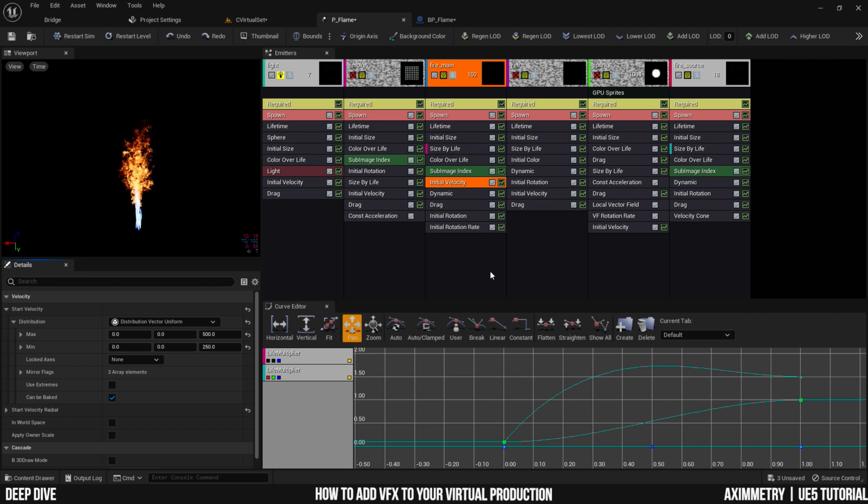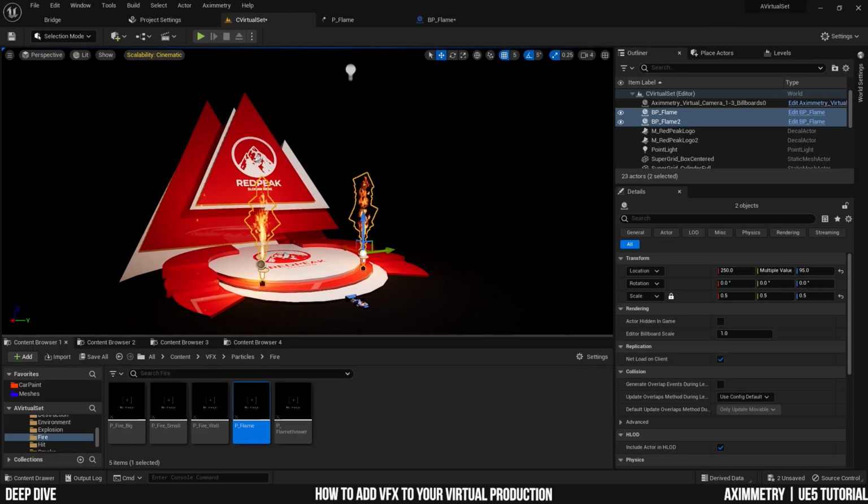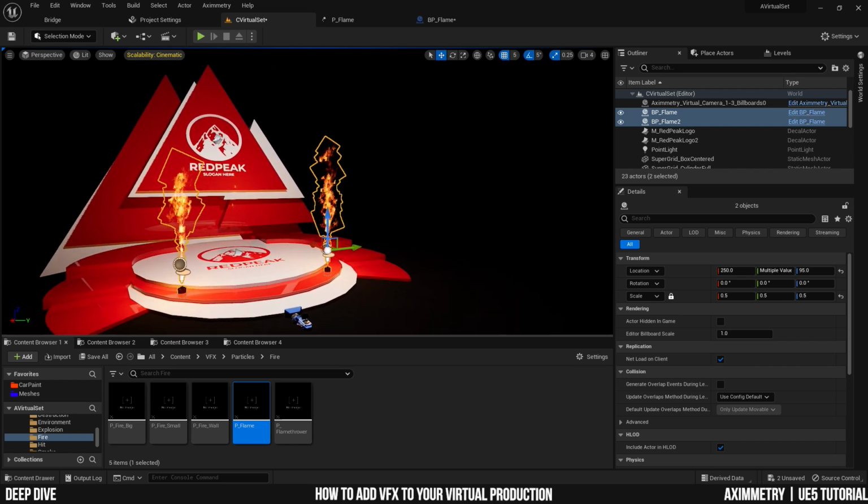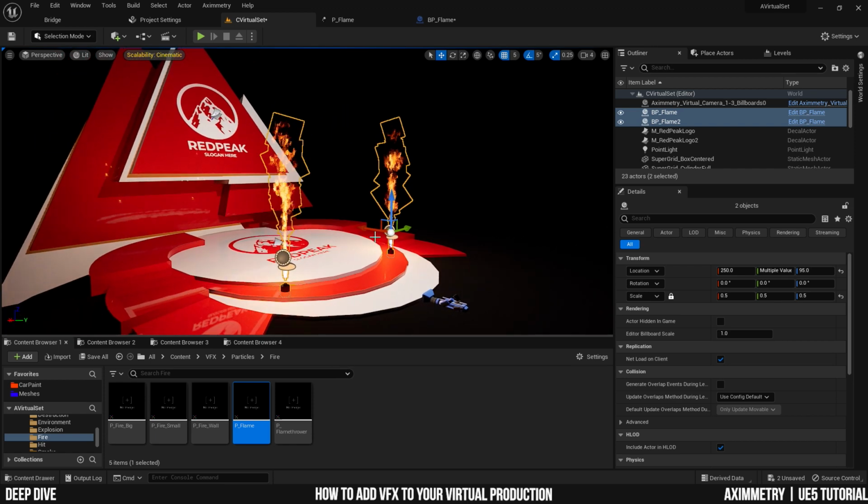Again, I'm not an expert in particle systems. I'm really just using my logic, like, okay, how fast it's flying off, it's probably velocity. I want less particles, that's probably from the spawner, and so on. So I just try and find what works and fiddle around with it, and just see here in the viewport what each property is affecting, what part of the particles. So as you can see now, we have a much smaller flame, right? It's not so scary.